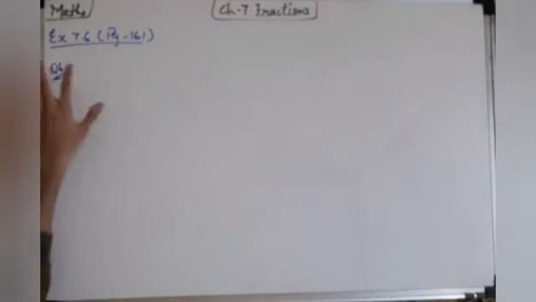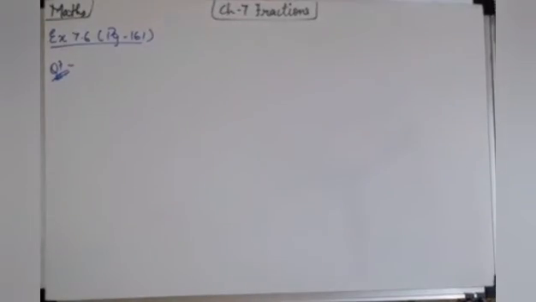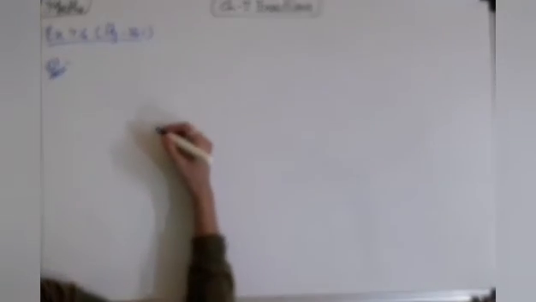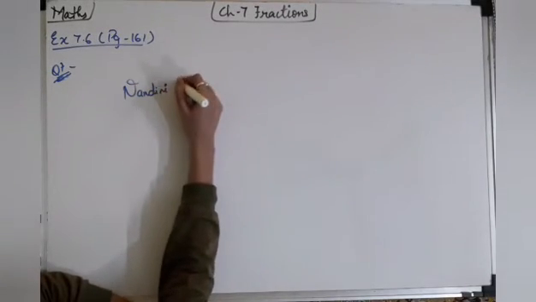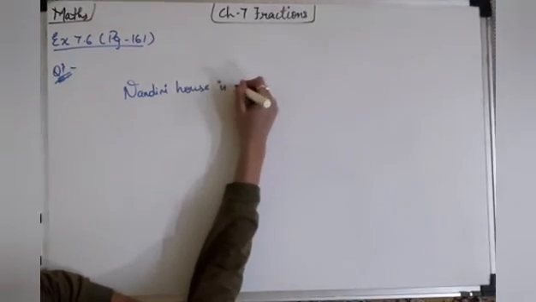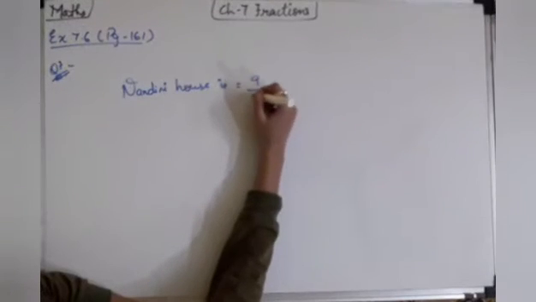Here the question is written: Nandini's house is 9/10 kilometer from her school. So Nandini's house is how much kilometer? It is 9/10, right? 9/10 kilometer from the school.